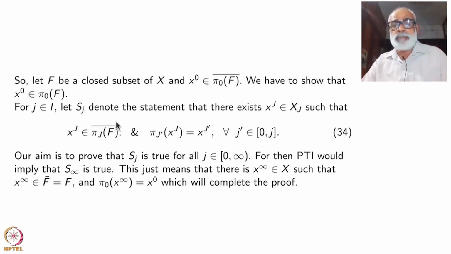What is the starting point? The starting point will be S1, for example. S naught is too obvious. S1 we can prove. Then we have to prove Sj for all j by obvious tricks. Namely, suppose this is true, then the next one is true. That step I have to prove. That is the hardest step here.